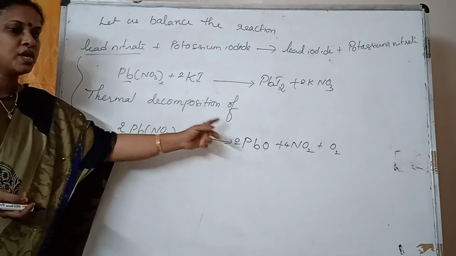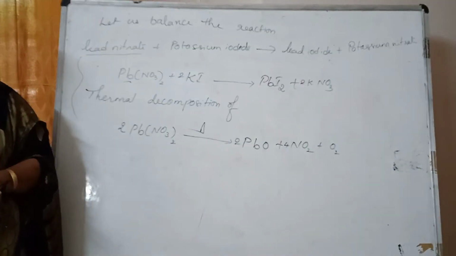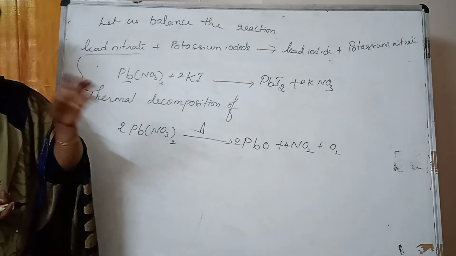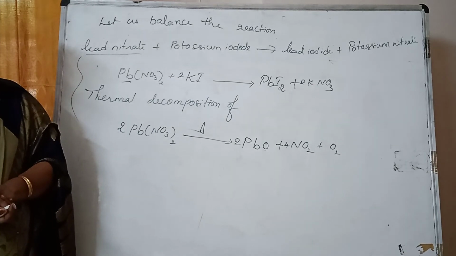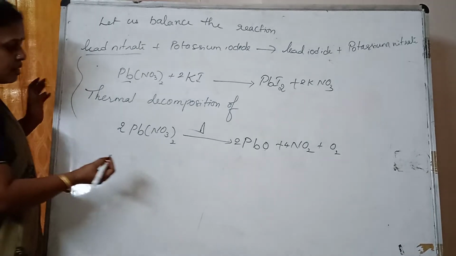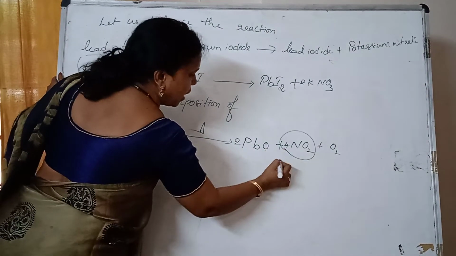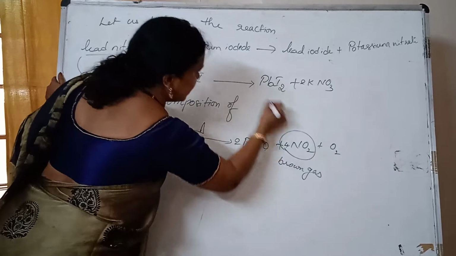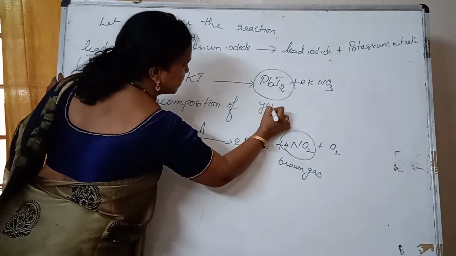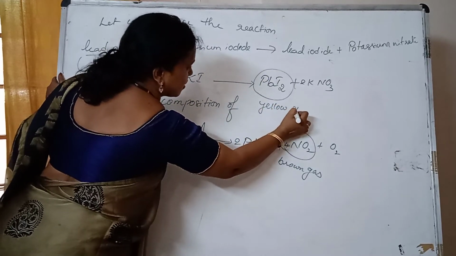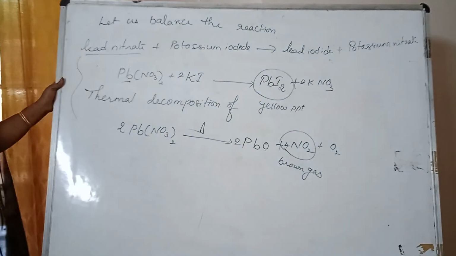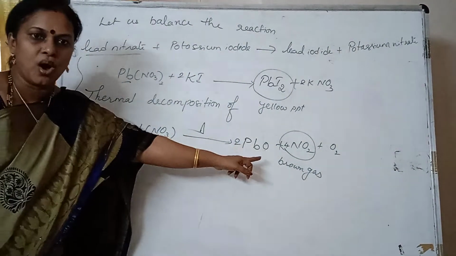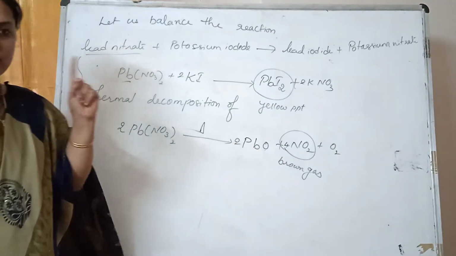Thermal decomposition of lead nitrate. What are the observations? First of all, this is a brown gas. And this is yellow precipitate. Understood, children? So brown gas is involved. That is the main observation.